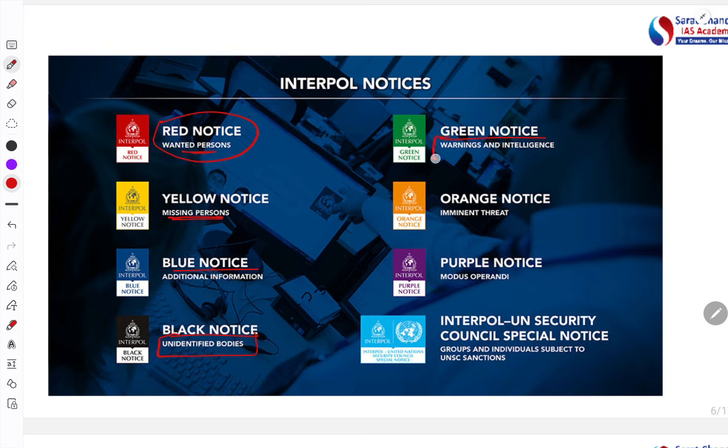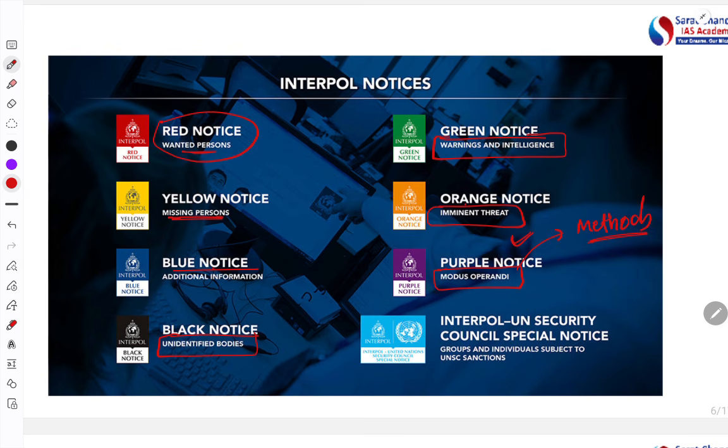Green notice is released to give a warning when some intelligence is received, to warn other countries. Orange notice is for an imminent threat, any kind of threat which is about to come. Then the purple notice is to make aware about the modus operandi. What is modus operandi? It is the method which is followed by criminals to carry out their crime.